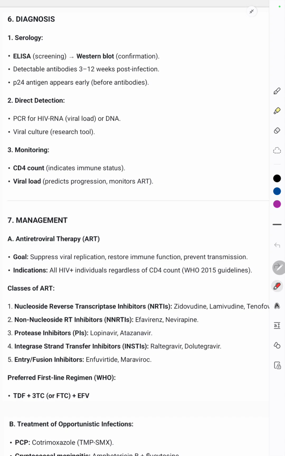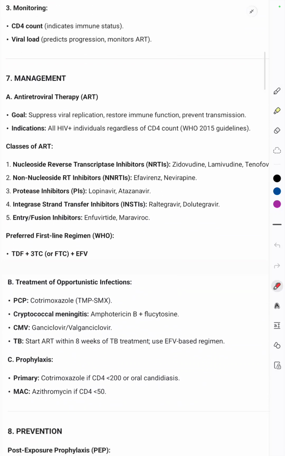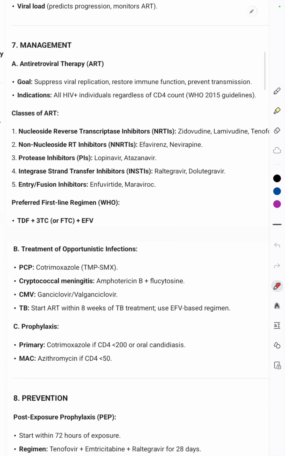The CD4 count indicates the immune status, and the viral load is important because it predicts the progression and prognosis as well. Then management, so antiretroviral therapy is given.